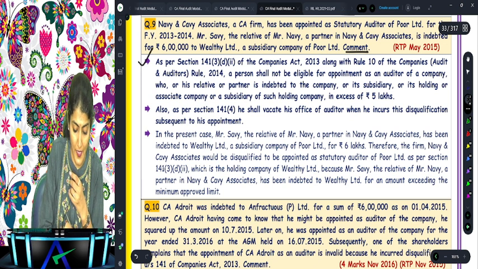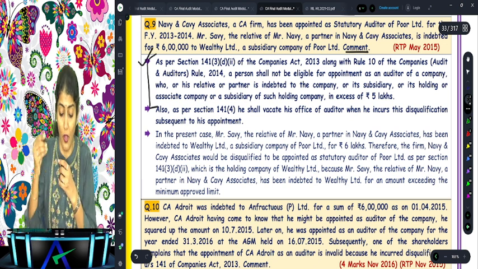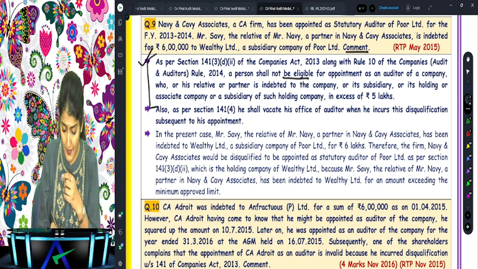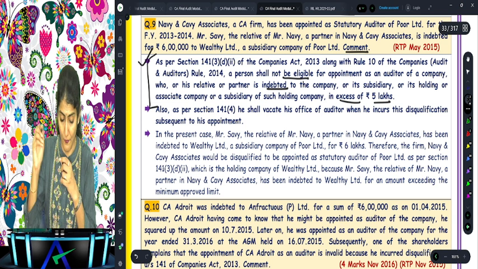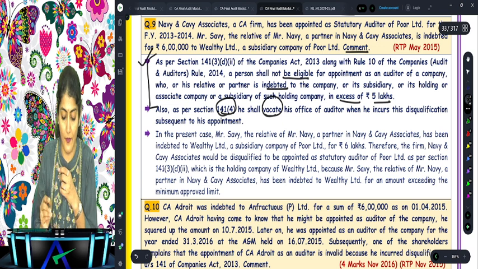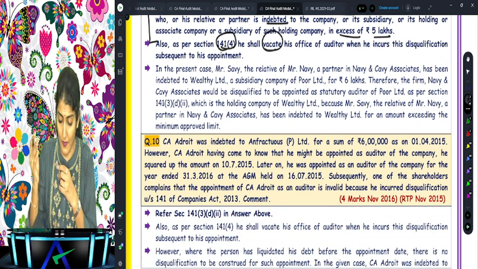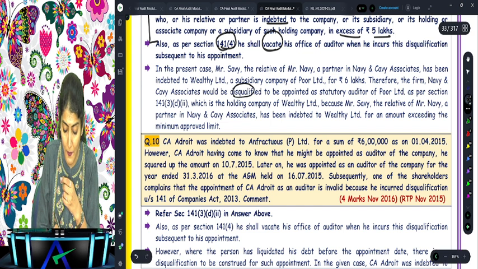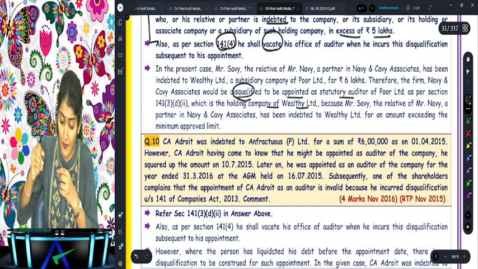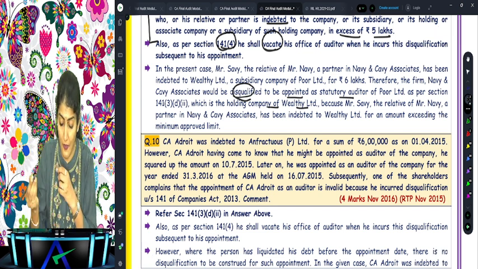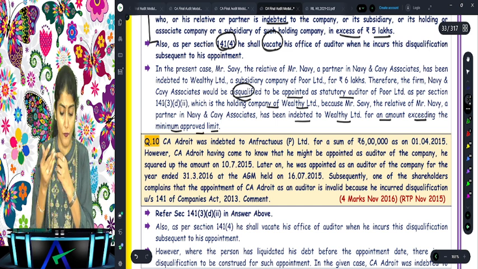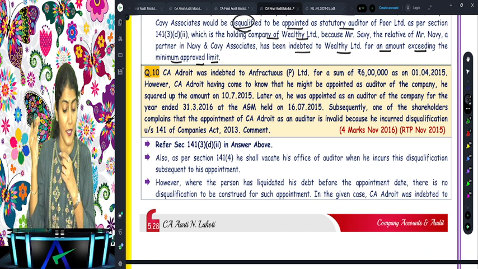So first what I need to write in my answer, 141 3D2 of the Companies Act, a person shall not be eligible for appointment as an auditor if he is indebted for an amount exceeding rupees 5 lakh. If any of the disqualification is attracted after appointment, he shall vacate his office as an auditor. In the present case, what does it say? Therefore, the firm Navy and KV would be disqualified to be appointed as an auditor of Poor Limited, the holding company of Wealthy Limited, because Savvy, the relative of Navy, a partner in Navy KV, is indebted to Wealthy Limited for an amount exceeding the limit. Are you getting that, everyone?